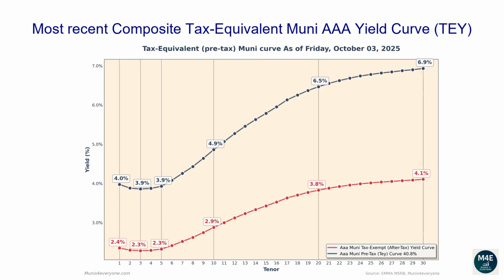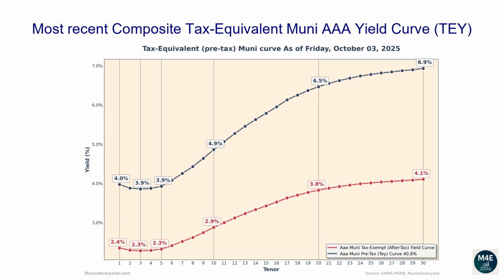Let's now go over the most recent composite tax-equivalent Muni AAA yield curve. The following graph shows, in red the tax-exempt after-tax Muni yield curve, versus in blue its tax-equivalent pre-tax version assuming a 40.8% top tax bracket as of October 3, 2025. Why would you care to see the tax-equivalent version of the Muni yield curve? More on this later. Let's first go over the pre-tax, aka tax-equivalent yield curve.